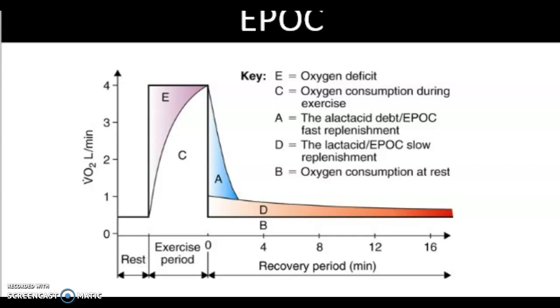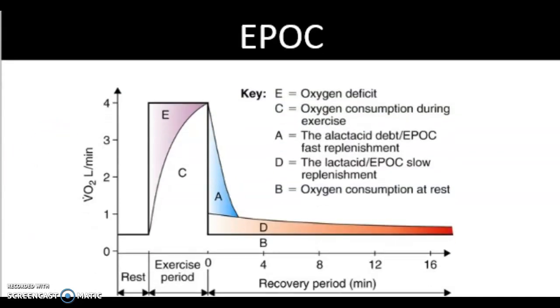EPOC changes in size depending on the length and intensity of the exercise. Submaximal exercise has a smaller oxygen deficit and mostly aerobic respiration, meaning less lactic acid and a quicker recovery, whereas maximal exercise has a larger oxygen deficit and mostly anaerobic respiration, meaning the accumulation of more lactic acid. This results in slower recovery.